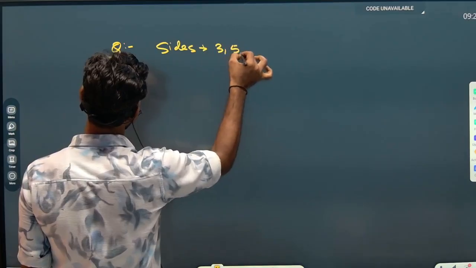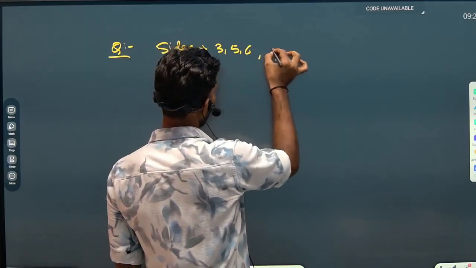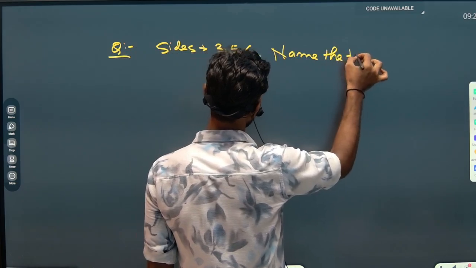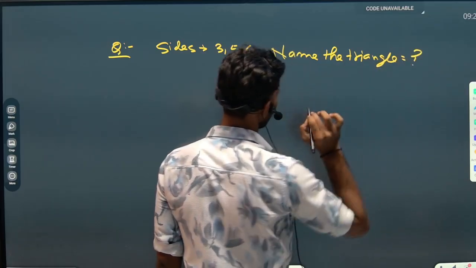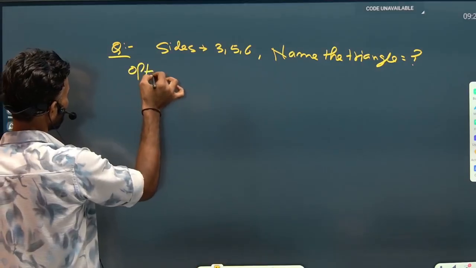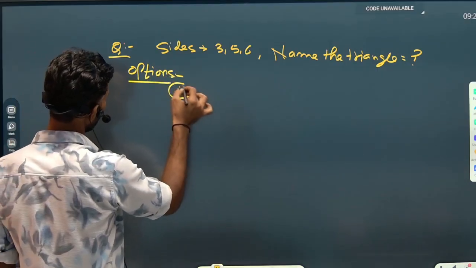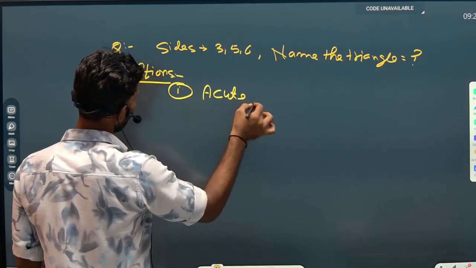3, 5 and 6. And the examiner says, name the triangle. What will be the name of the triangle? This is the question, and these are the options. Number one option is acute angle triangle.